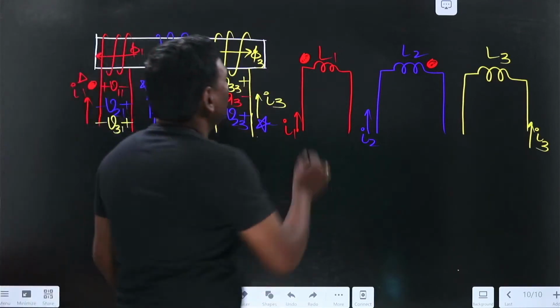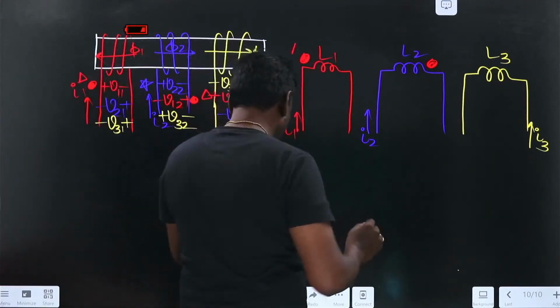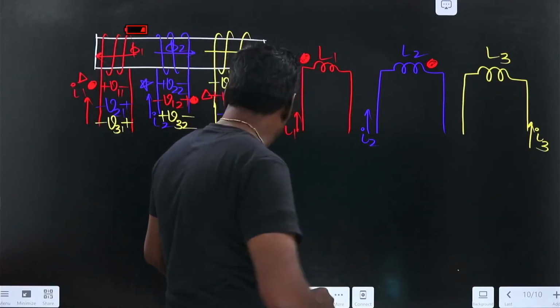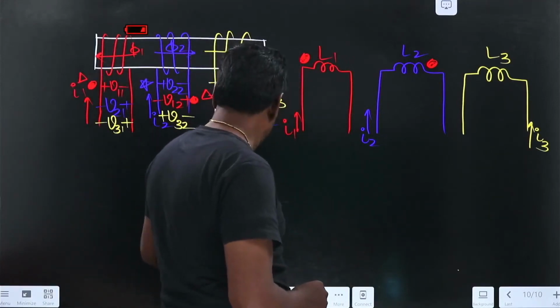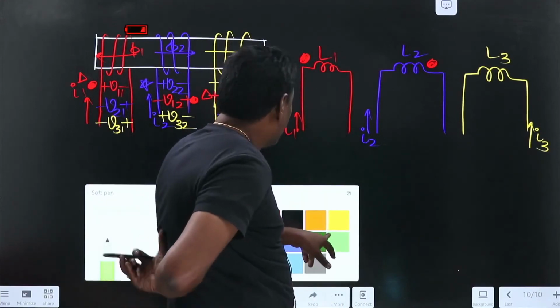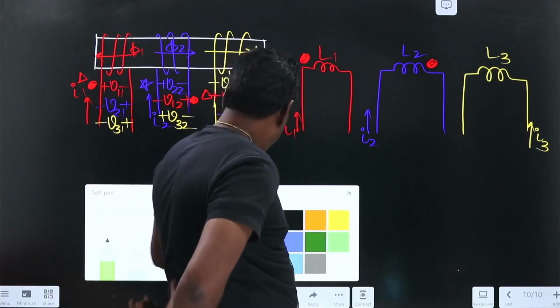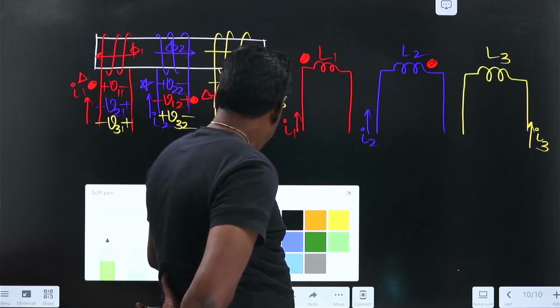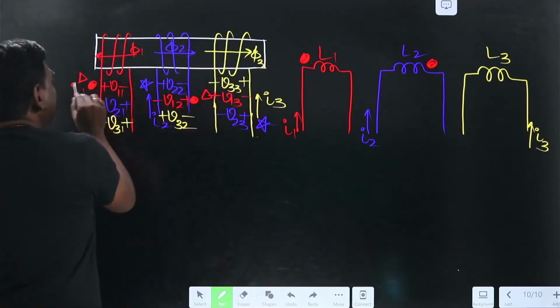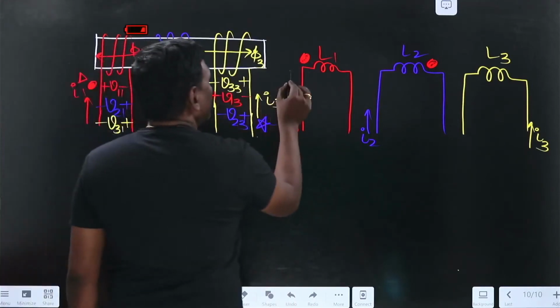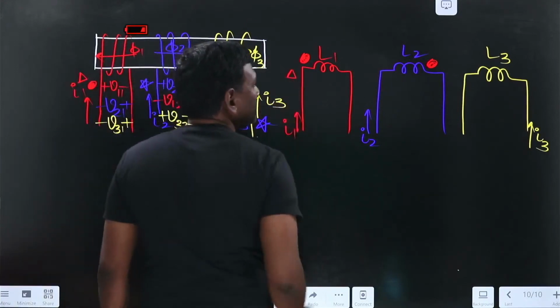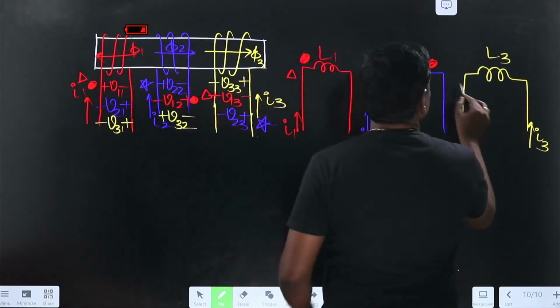Anyway, this is triangle, and here this is triangle.